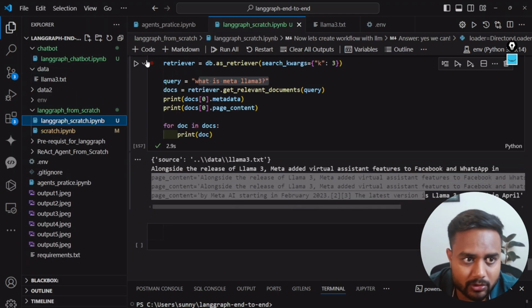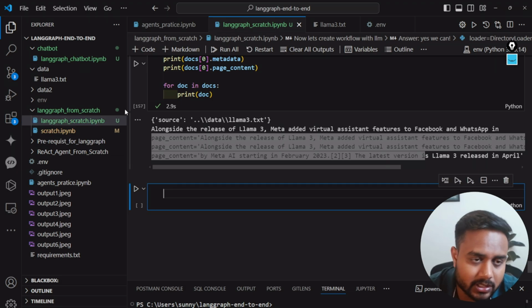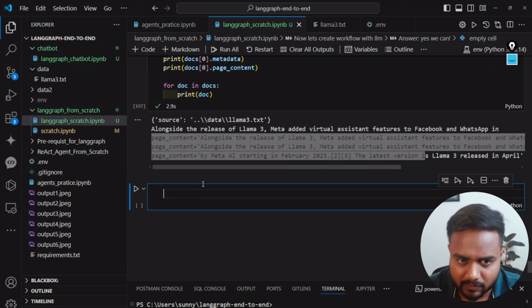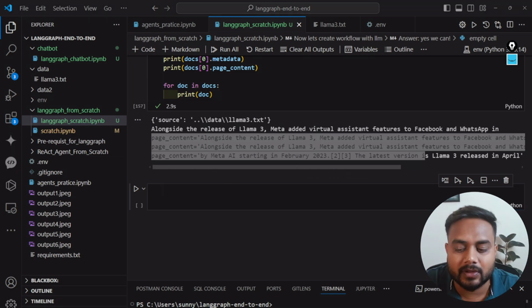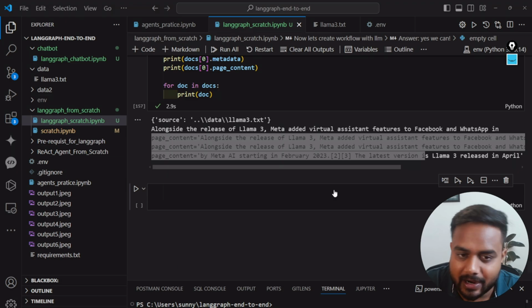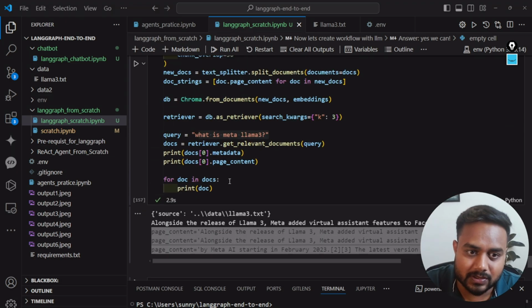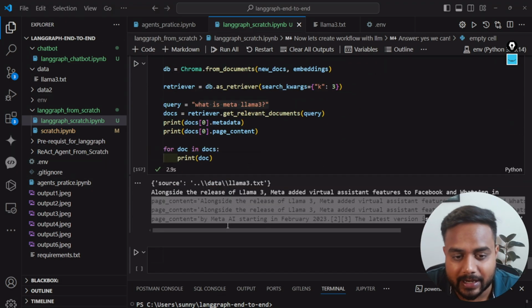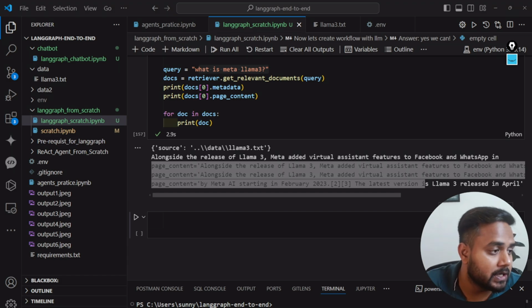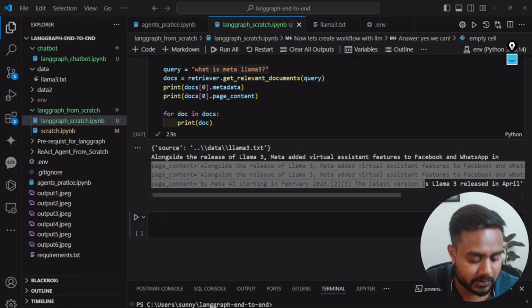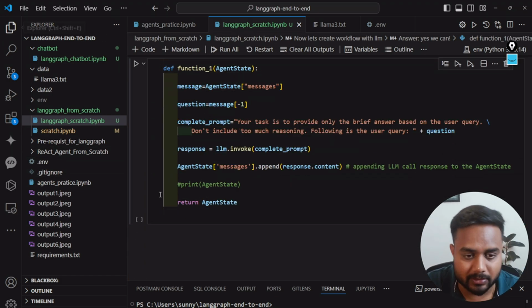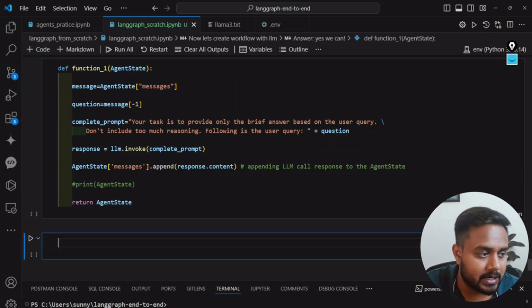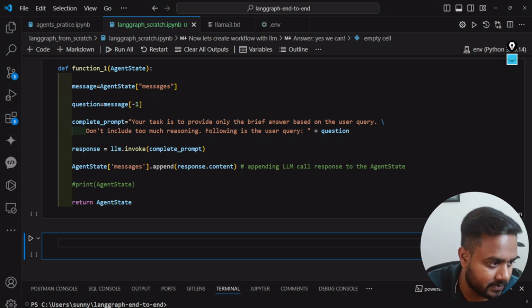Understood? Now let me create a workflow. Here I'm going to design a very basic workflow where I will keep this RAG. Now let me create a graph out of it. For creating a graph we require functions, right? So here's my first function which I'm keeping over here, and now let me keep the second function as well, and here is my second function.